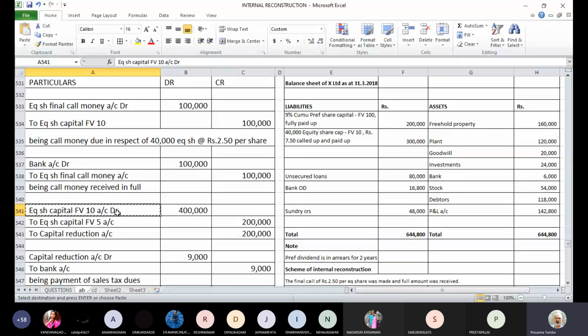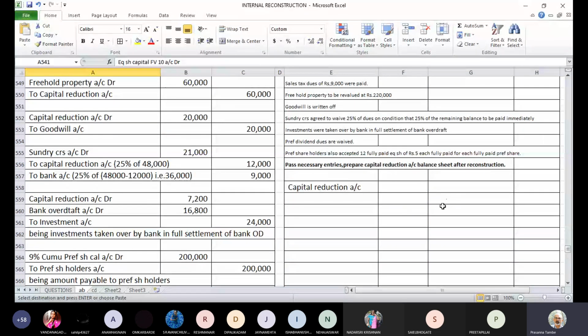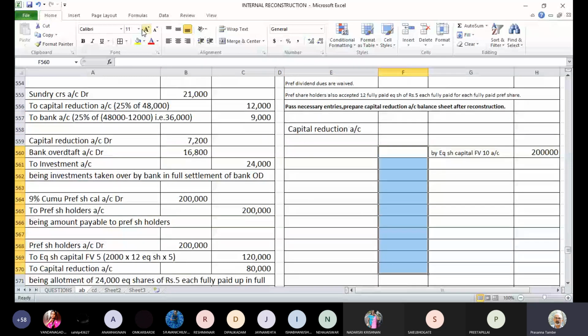So as the first entry here, by equity share capital face value 10 account 2 lakh rupees.